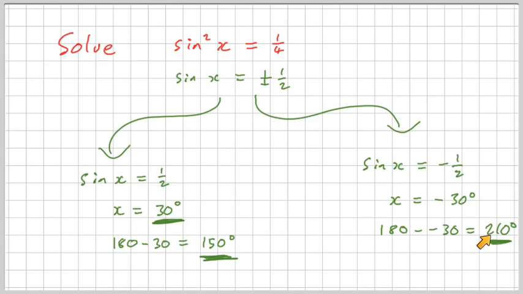But if we add 360 to 210, we're going to go out of range. But if we add 360 to minus 30, we get 330 degrees, which is in range. And then we have our four answers.